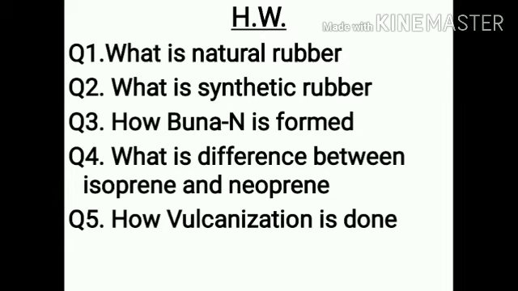Now it is your homework time. What is natural rubber? What is synthetic rubber? You have to write the definition and theory, applications and their monomer units. How is Buna N formed? What is the difference between isoprene and neoprene? Isoprene is a natural rubber and neoprene is a synthetic rubber. How is vulcanization done? By heating natural rubber with sulfur.